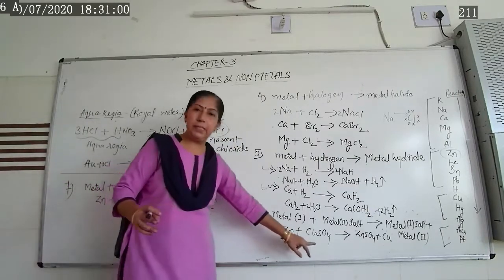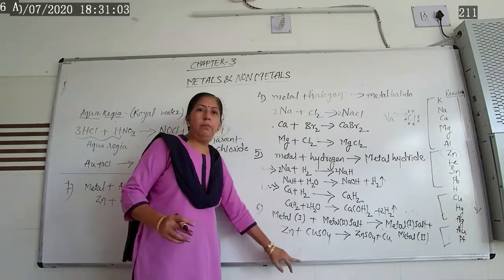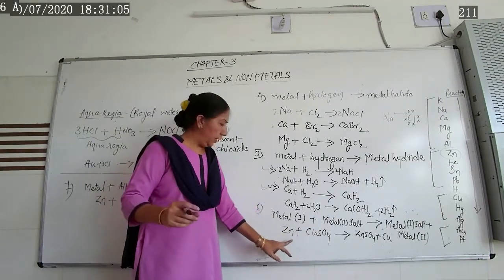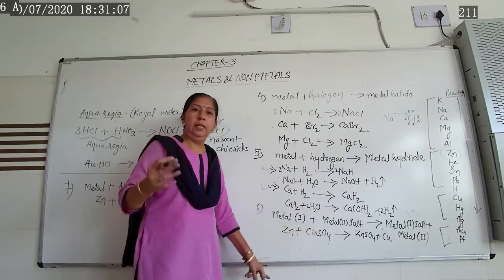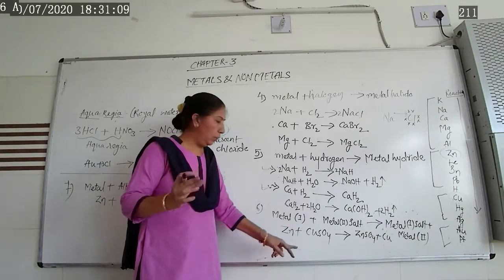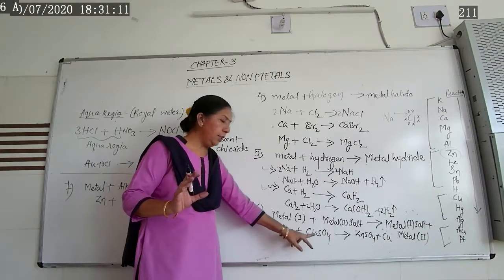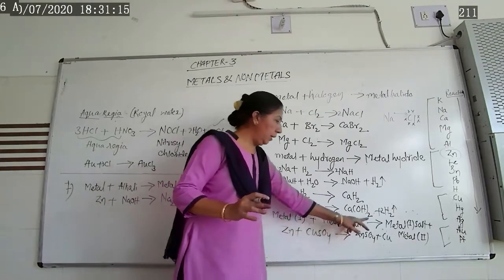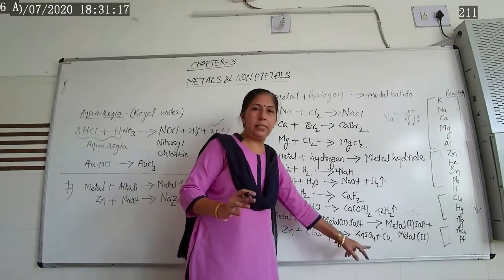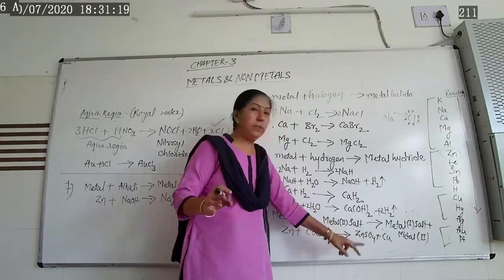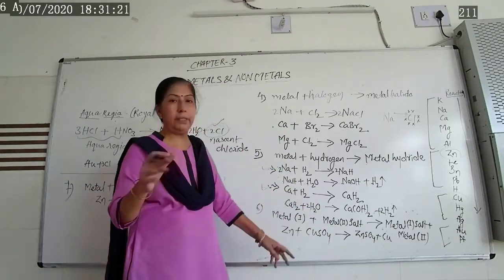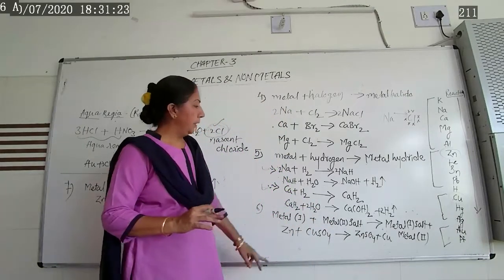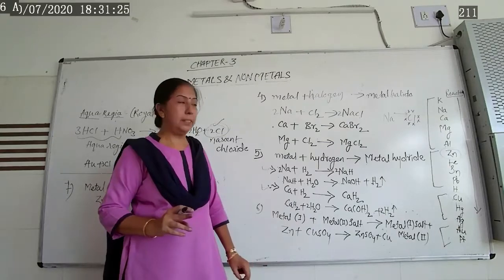Copper sulfate's color is blue. When we add zinc granules into it, within a short time the granules mix and displace copper from the copper sulfate solution, and we get a colorless solution of zinc sulfate, and the copper gets displaced from it.